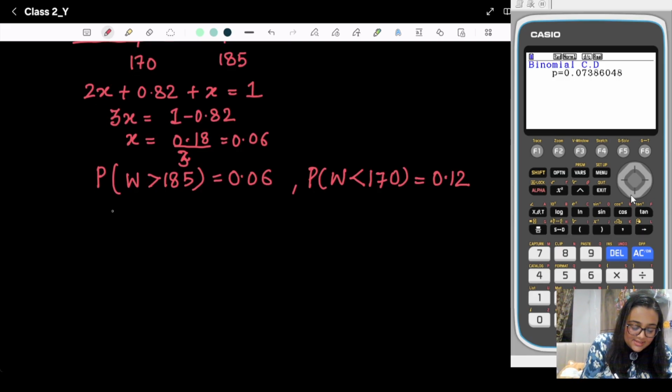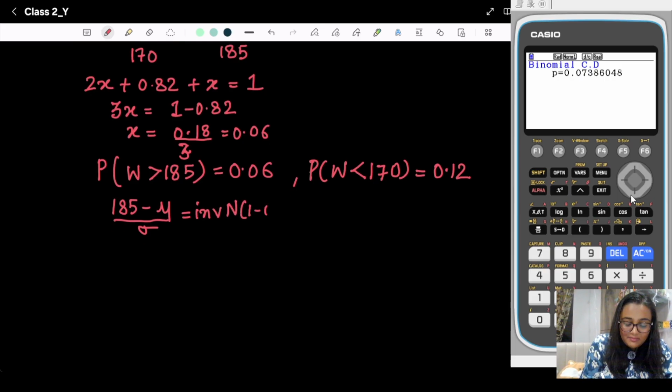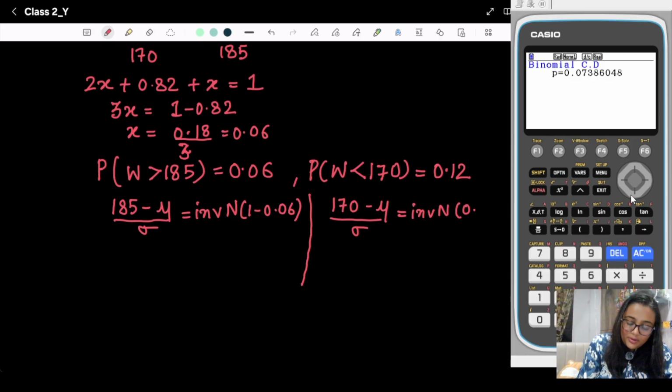So I will write here that 185 minus mu by sigma is equal to inverse normal. I told you it's a right tail, that's why we will take 1 minus 0.06. When we write in the calculator, in GDC, we have the option of right tail. So here we have 170 minus mu by sigma is equal to inverse normal 0.12. Now we just need to calculate it.